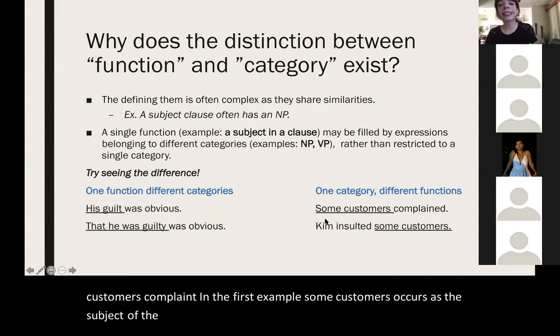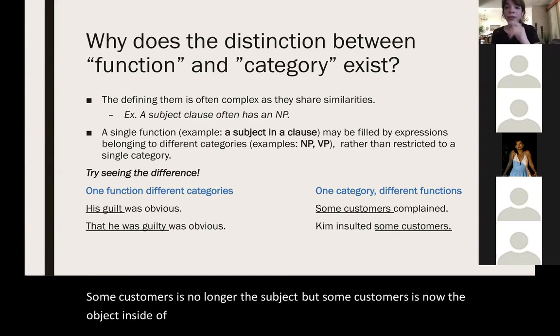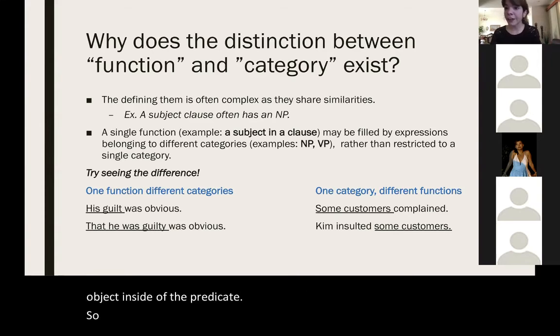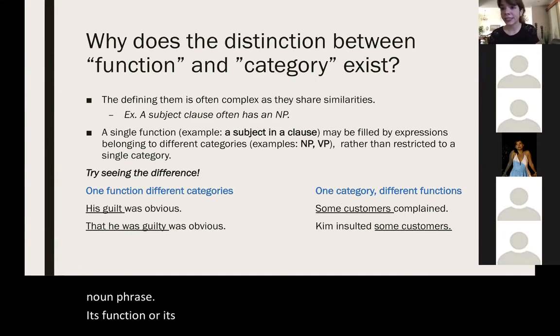But in the second example, "Kim insulted some customers," "some customers" is no longer the subject; it is now the object inside of the predicate. So now it occurs inside of the verb phrase, all right? Even though it's a noun phrase, its function, or its position inside of a sentence, is different.